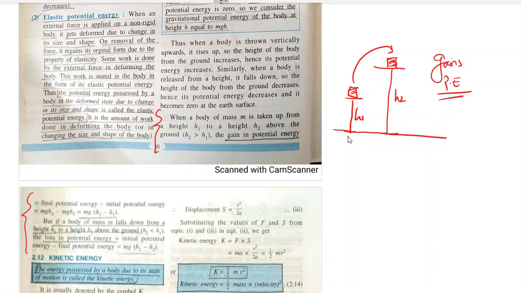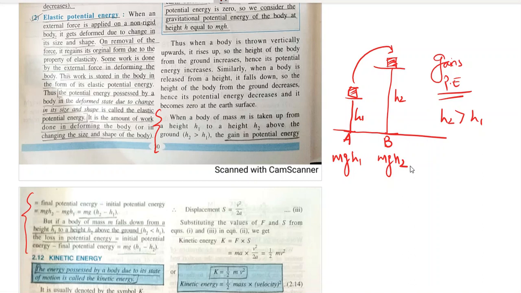How much potential energy does it gain? Let's say this is position A. What was the potential energy of the body? mgh1. At this position B, what is the potential energy? mgh2. Which is greater? Now we know that h2 is greater than h1. The body is the same, its mass will be the same, position is the same, so acceleration due to gravity will also be the same.